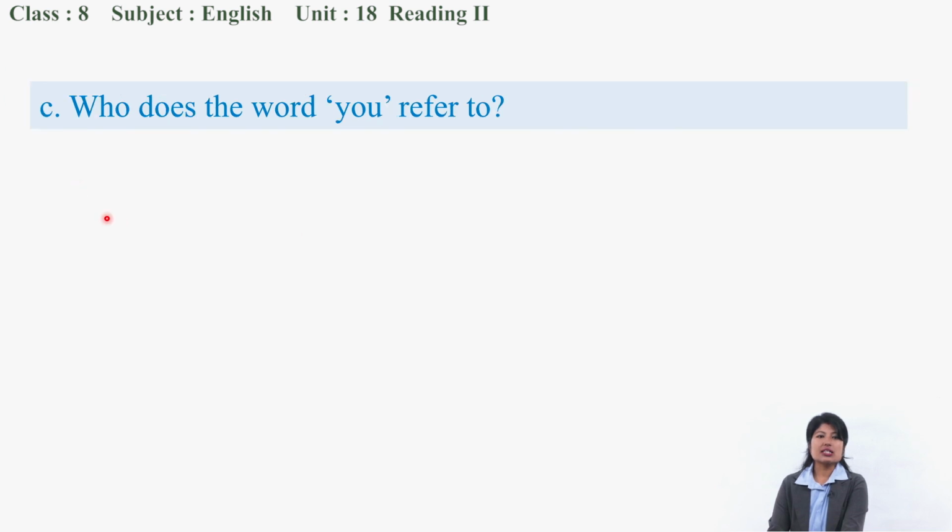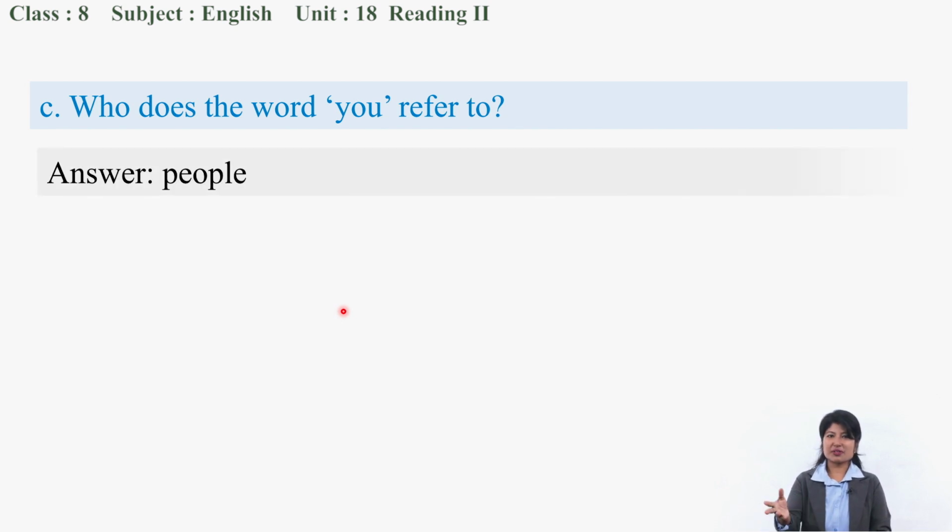Let's move to C. Who does the word "you" refer to? In the whole poem, "you" is referred to. So who is "you"? People, of course, you and me. You can say "us", or the word "people" will do.